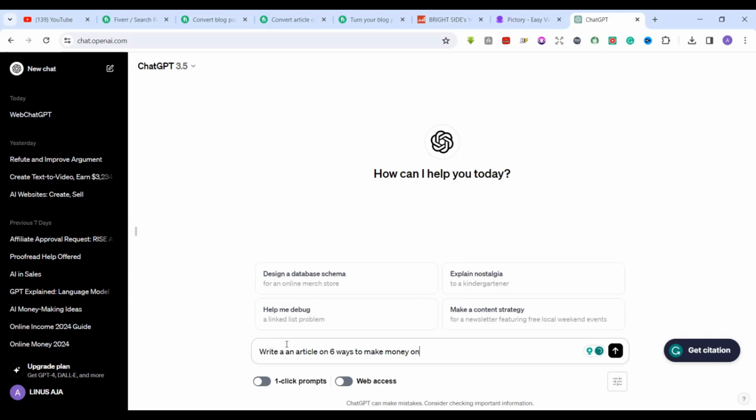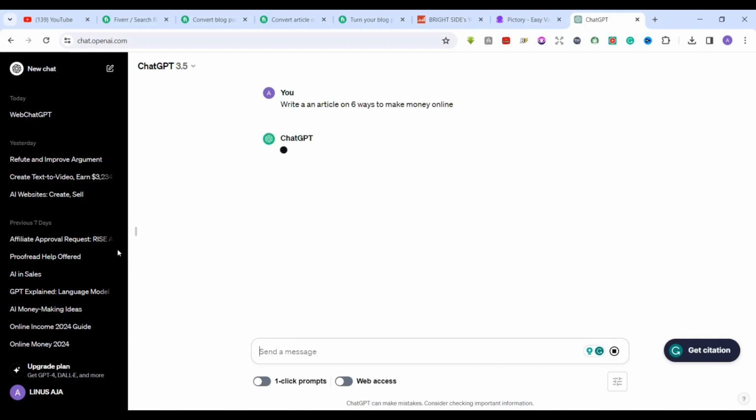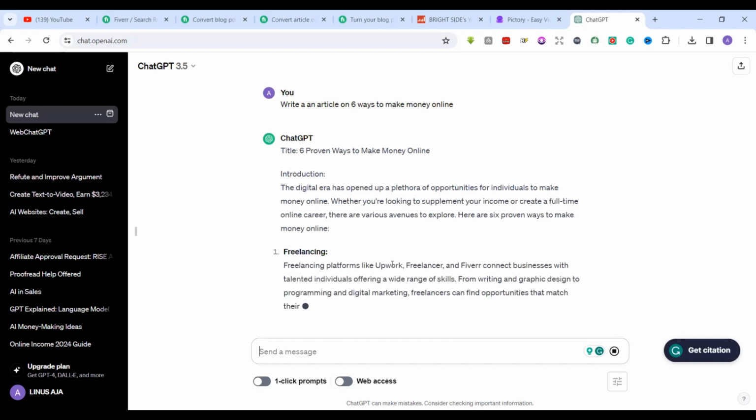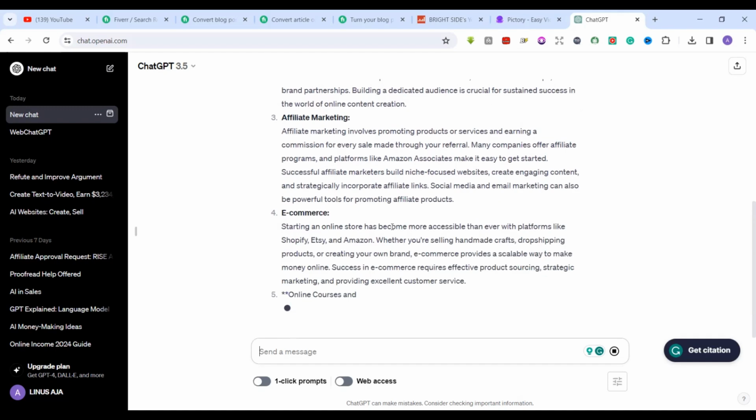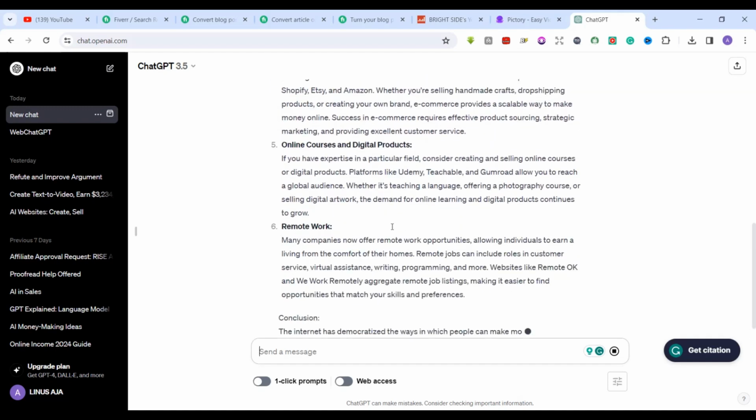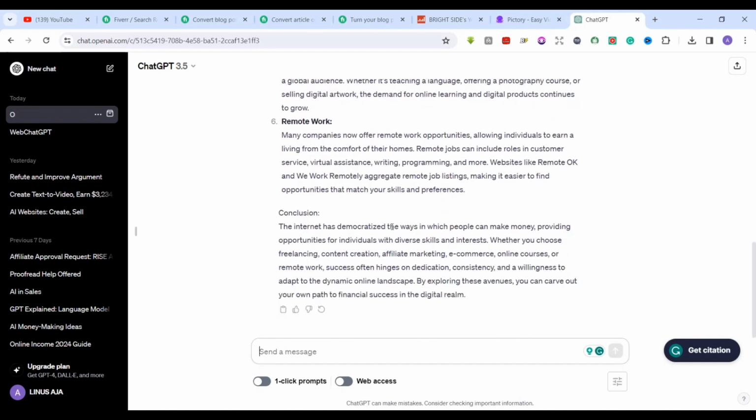So, waiting for ChatGPT, it is going to write all these things very quickly for us. And as soon as ChatGPT finishes writing this, the next thing you need to do is to copy it.